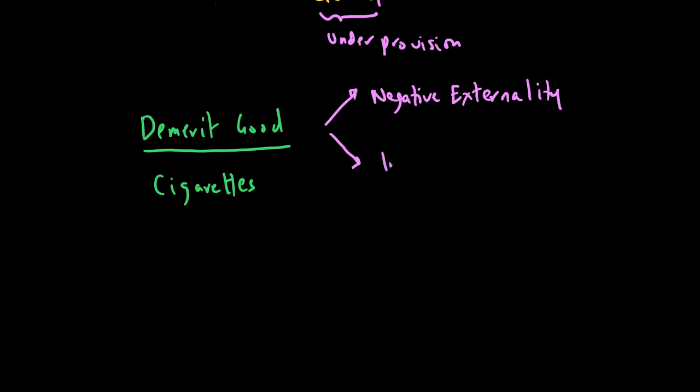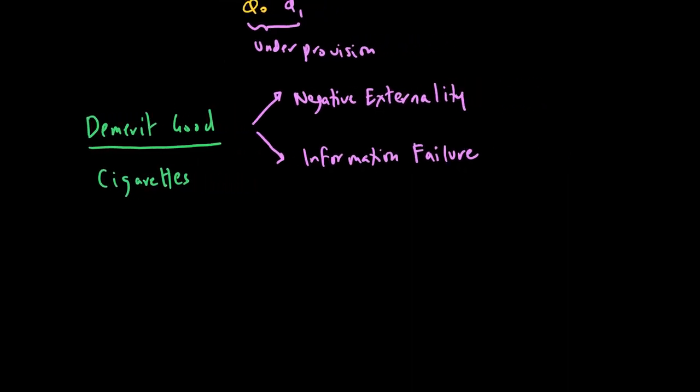But also, there's an information failure, and the information failure is to do with the fact that the benefit of cigarettes happen today, but the cost is a long-term issue where you, because of your smoking, end up having health issues in the future. So because the benefit is today and the cost is incurred tomorrow, you might end up right now demanding more than required.